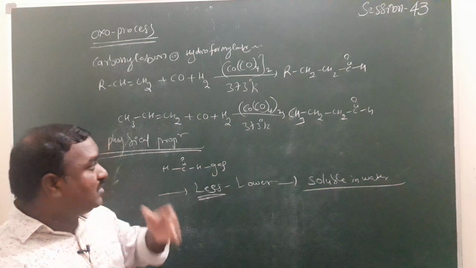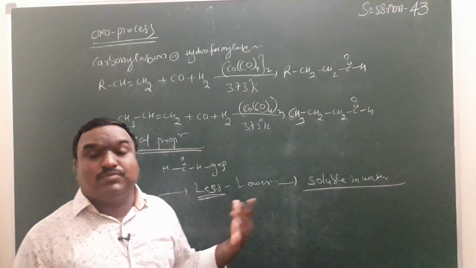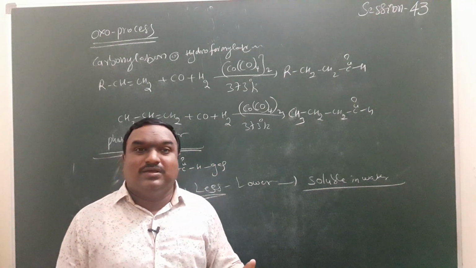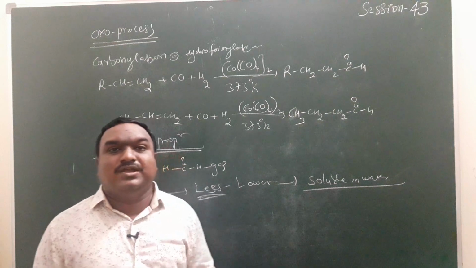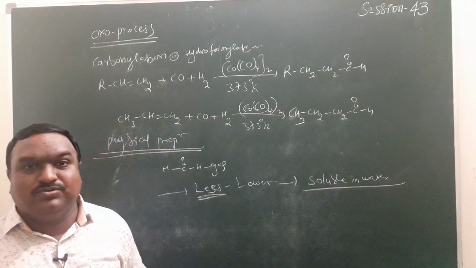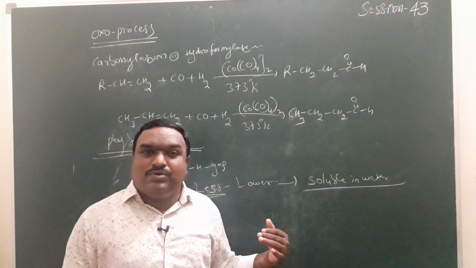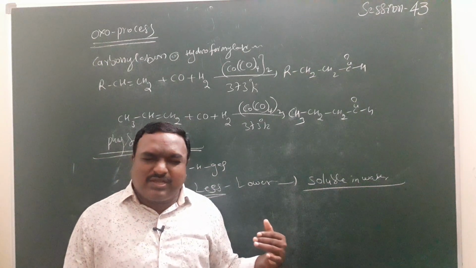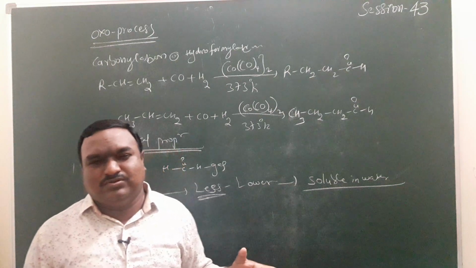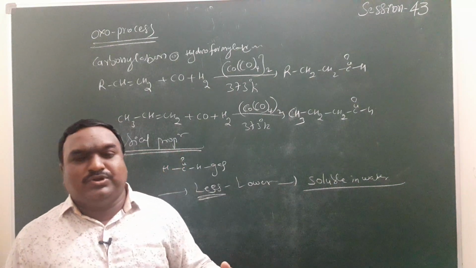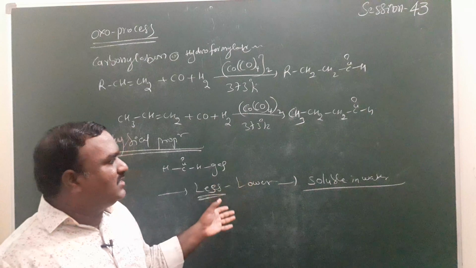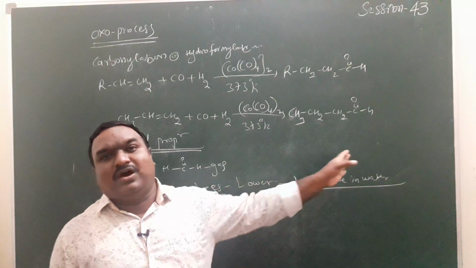Aldehydes and ketones are less soluble than alcohols, because alcohols form strong hydrogen bonds, while these compounds, only the lower molecular weight ones, rarely form weak hydrogen bonds. For boiling points, alcohol is greater than carbonyl compound, which is greater than alkanes.